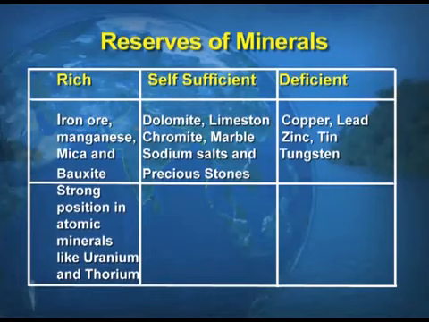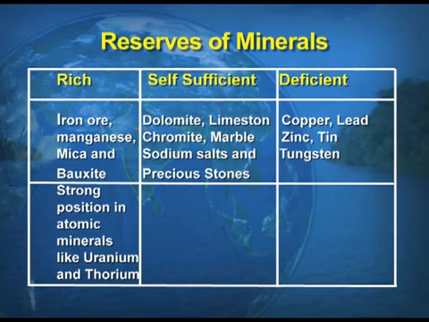Now, if you look at your screens, this table shows you how rich India is in a few minerals, self-sufficient in a few minerals and deficient in a few minerals. This table is self-explanatory with the examples, but I would like to tell you that there are a few minerals in which India's position is very strong. For example, uranium and thorium, which are used for atomic energy.